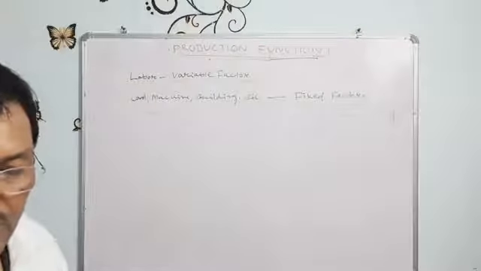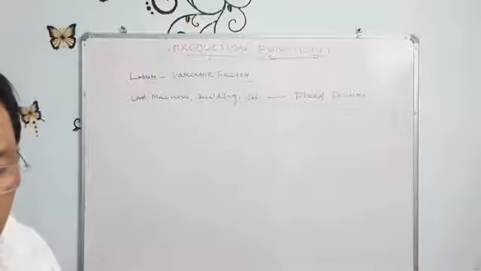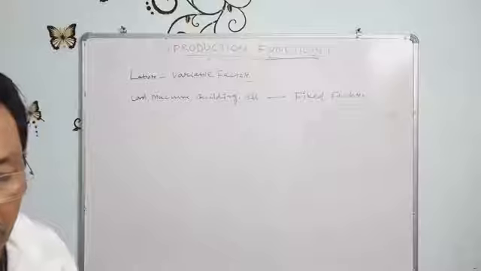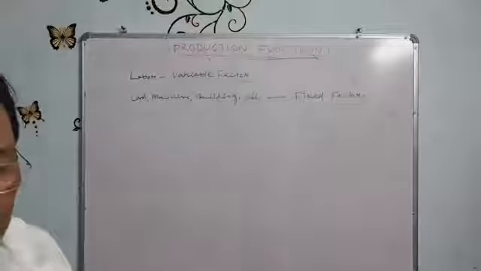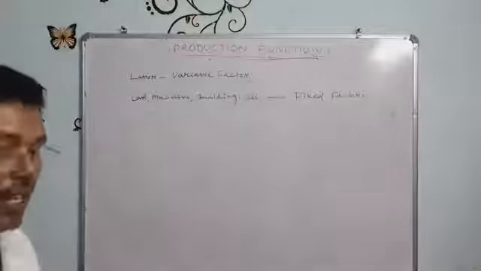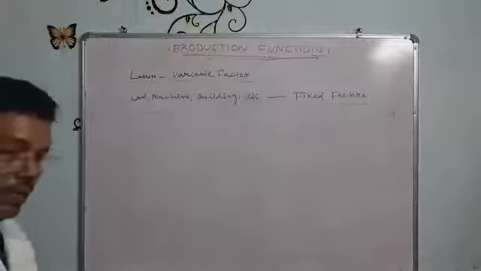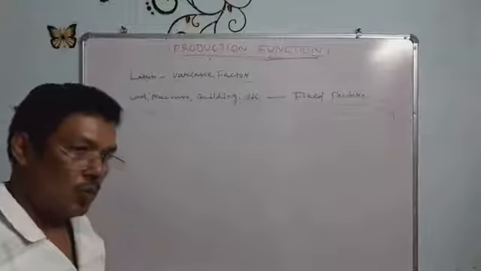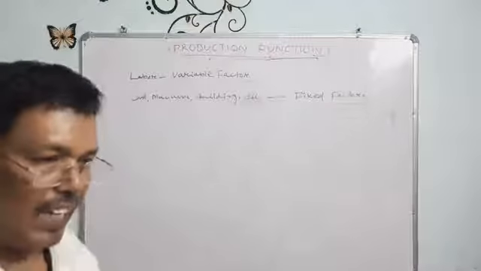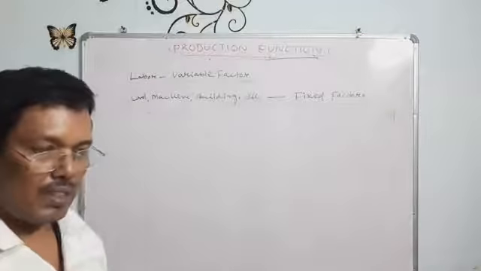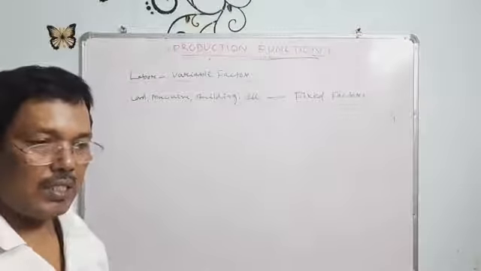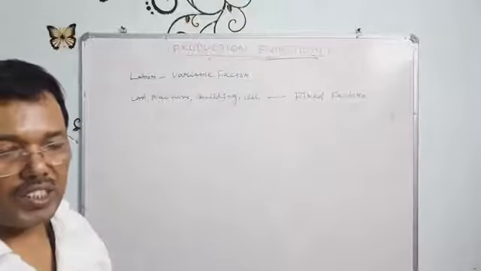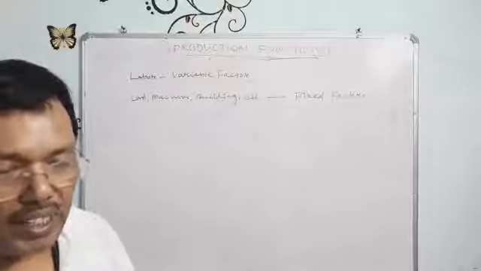So it may be noted that the distinction of time does not refer to the calendar period, say a year, a month or a week. The period is rather a functional concept, because a farmer may take 6 months to produce wheat, but an industrialist installing machines to increase production will take a long period.